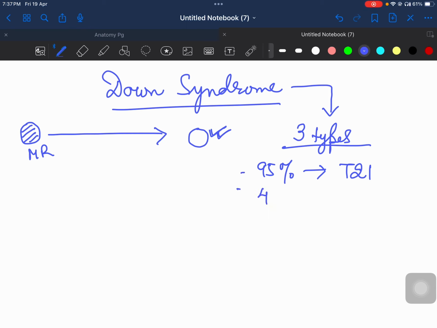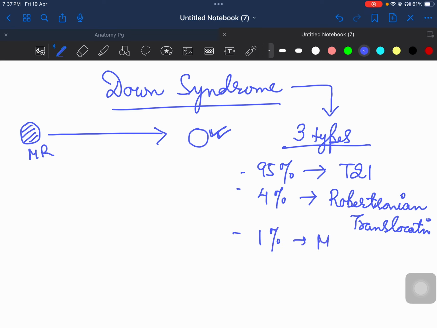The rest 4% will have Robertsonian translocation. Now, the question comes, what is Robertsonian translocation? I'll be telling you in detail. And 1% has mosaicism.